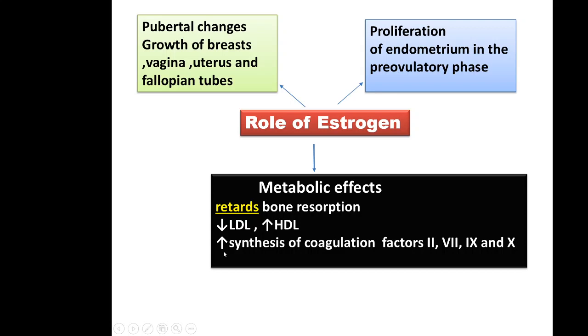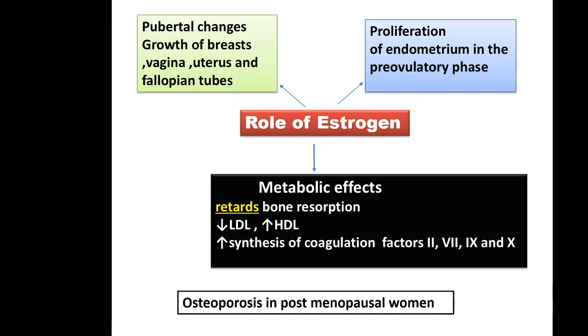Also, estrogen increases the synthesis of coagulation factors 2, 7, 9 and 10, which can be a risk for deep vein thrombosis. If we give estrogen from outside, there are chances of having DVT, deep vein thrombosis, due to this increase in synthesis of coagulation factors. So these are all the metabolic effects.